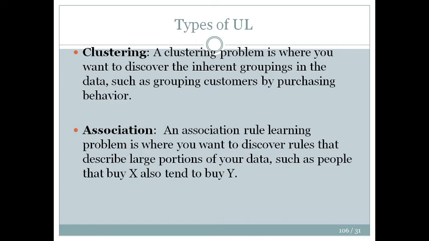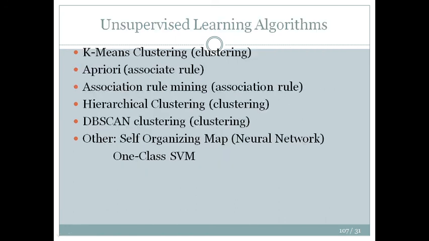The algorithm finds out which particular set of x is associated with a particular output. So you can either make clusters or work on associations. Examples of unsupervised learning algorithms are k-means clustering, a priori based association rule mining, hierarchical clustering, and there are others like support vector machines and all.